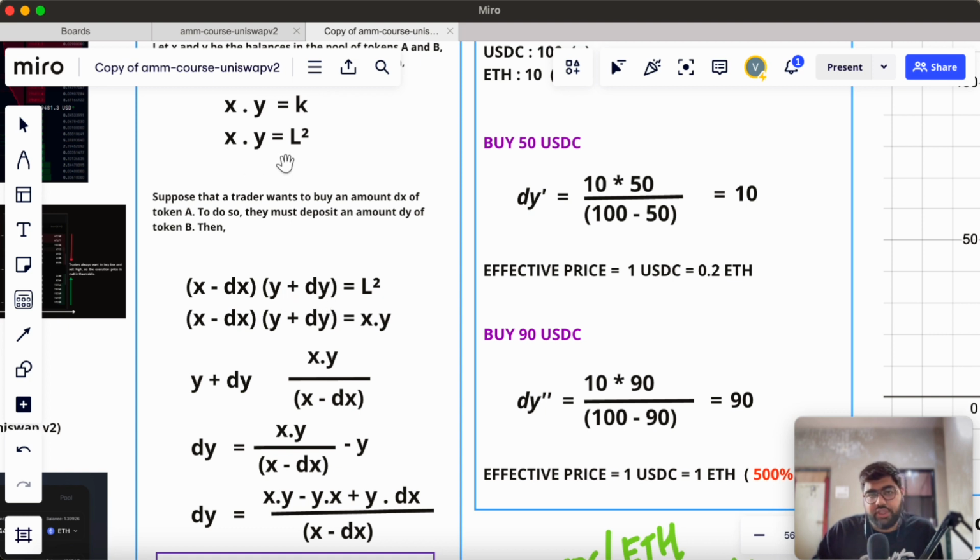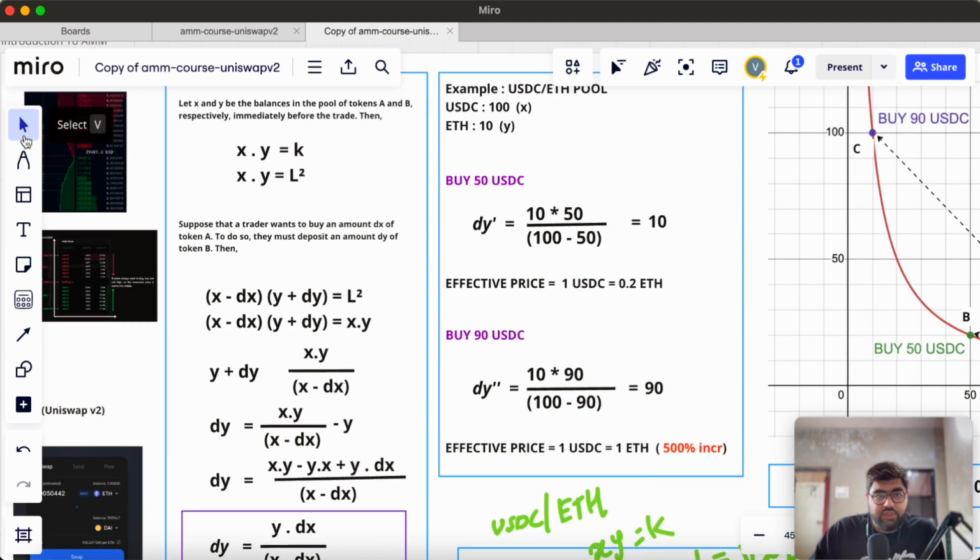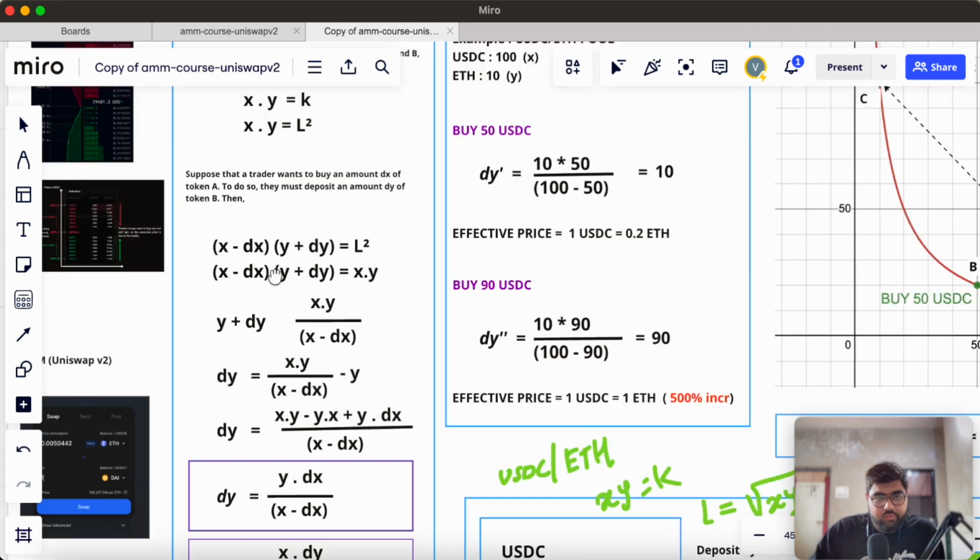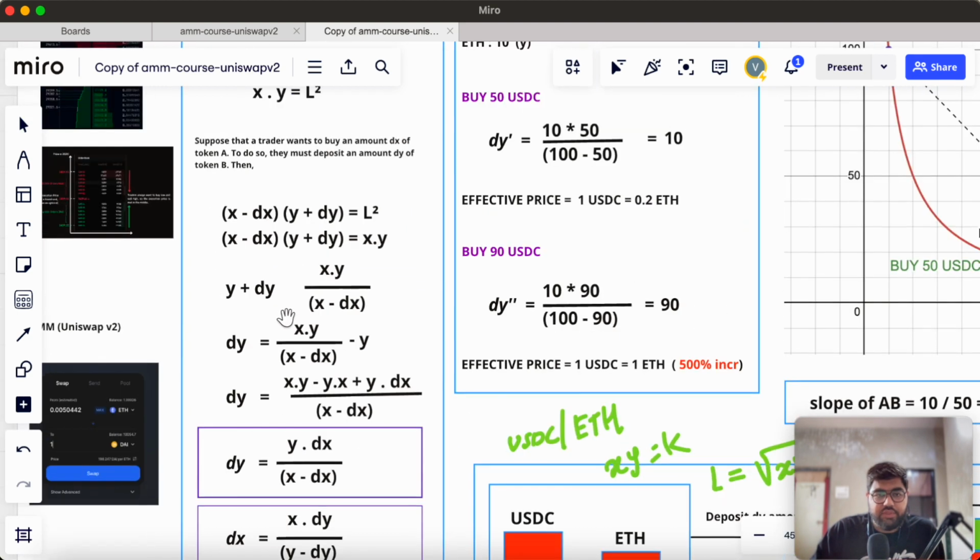So before the trade, x into y equals L square. After the trade, L square should remain constant. L square should not change. So here also L square is equal to xy. In this equation, we put xy instead of L square. Now we will derive this equation.